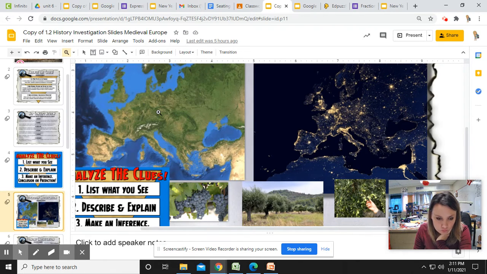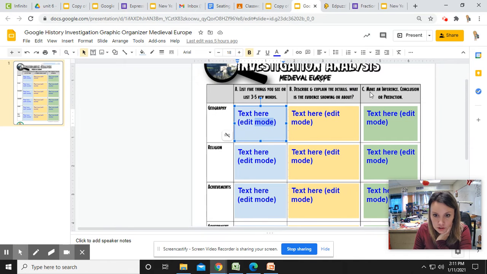All right. Then you need to do a conclusion. So based on all 3 of those things, what can you conclude about the geography? Now, geography is probably the hardest of all of those, but that's okay. So what can you conclude from all 3 of those things?